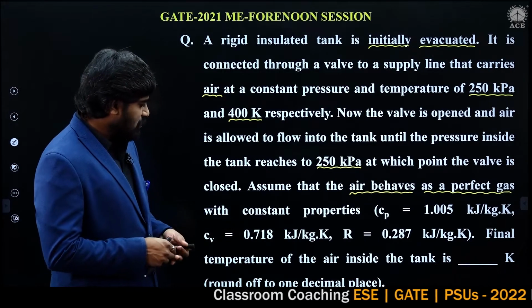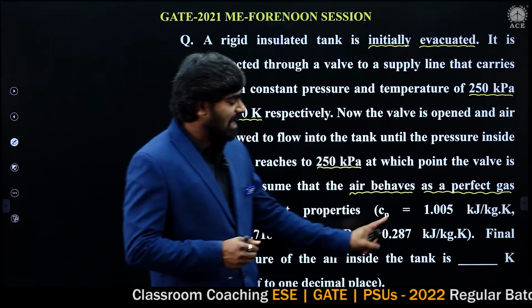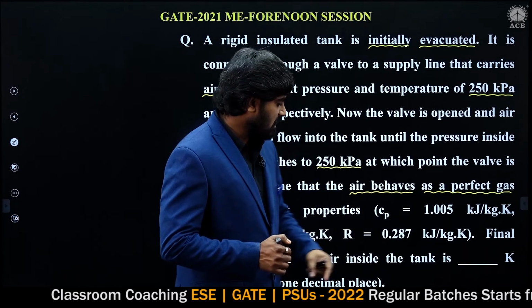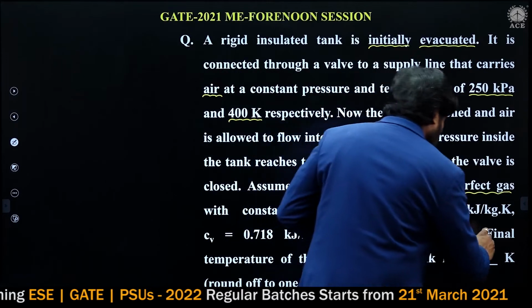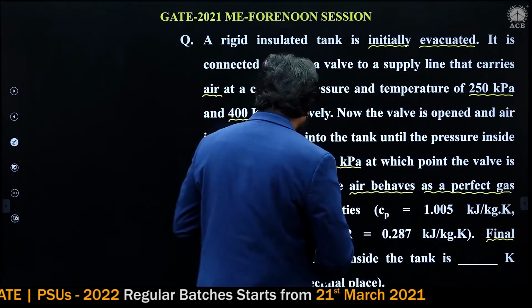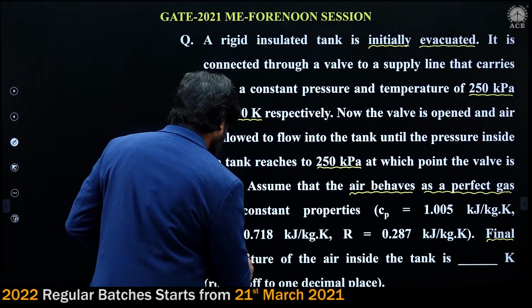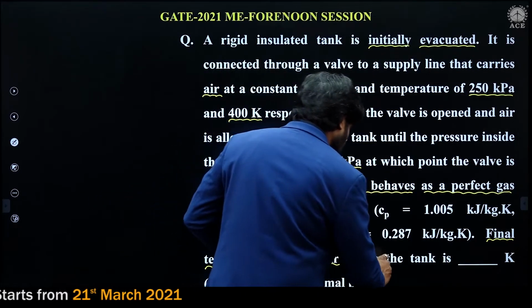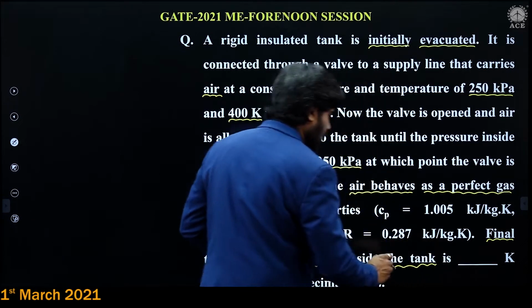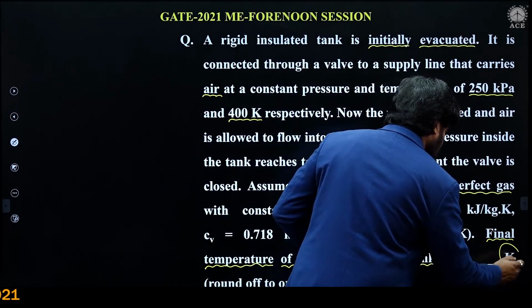The final temperature of air inside the tank, in Kelvin, is what he is asking. Please concentrate, we have to find the temperature in Kelvin.